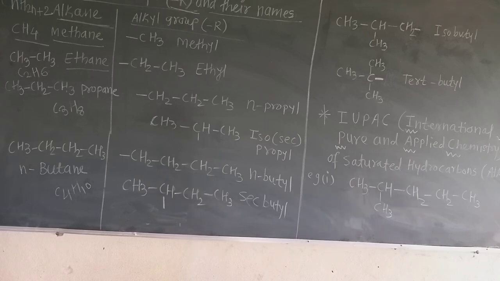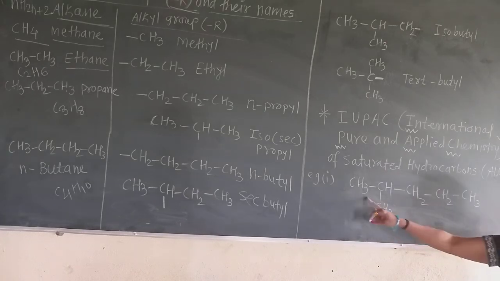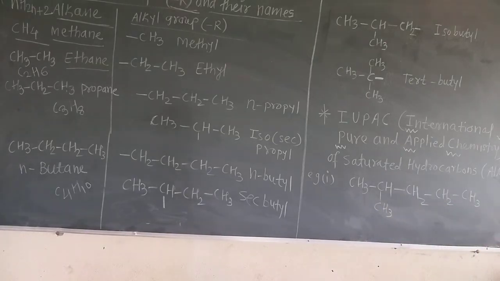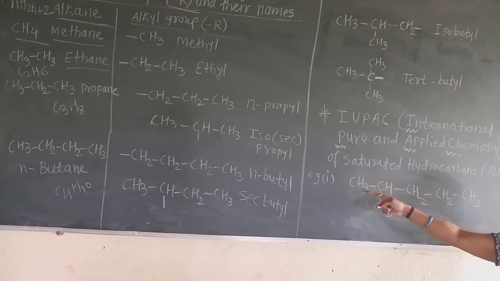How do we give the name to the saturated alkane? I draw here the first saturated alkane. The first rule of the IUPAC nomenclature system is to always select the straight chain of carbon atoms for giving the numbering.